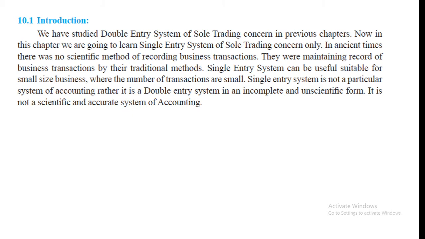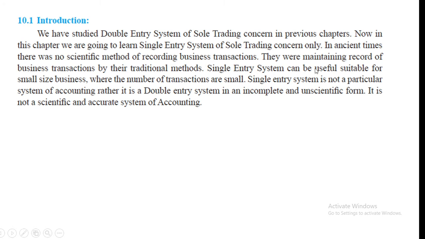We have studied double entry system of sole trading concern in previous chapter. Now in this chapter we are going to learn single entry system of sole trading concern only. In ancient times there was no scientific method of recording business transactions. They were maintaining a record of business transactions by their traditional methods.